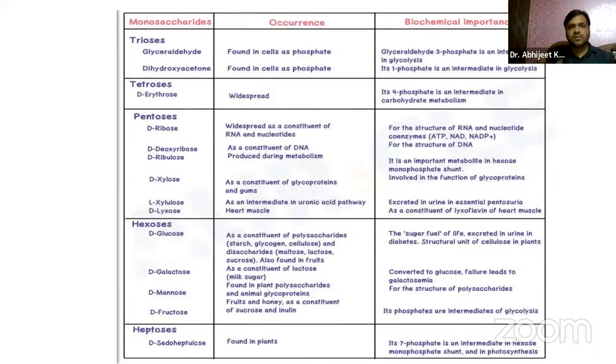Now, before coming to this flow chart, let us first try to understand this in a very simple manner. Guys, the very first thing I want to tell you is the general formula for monosaccharides.